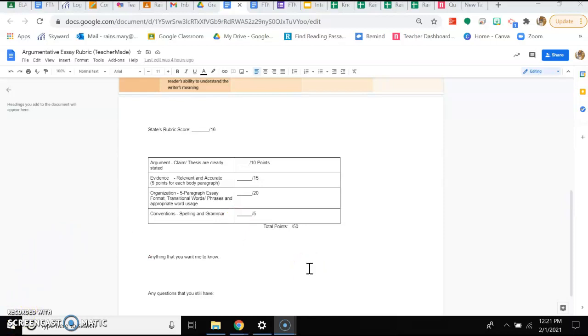To get an 85% or higher, so mastery on this essay, you need to get a 42.5 or above. And so make sure that when you're filling this out, if you can't fill this out and get above a 42.5, then you need to go back and look at your essay and really figure out where you're missing those points.